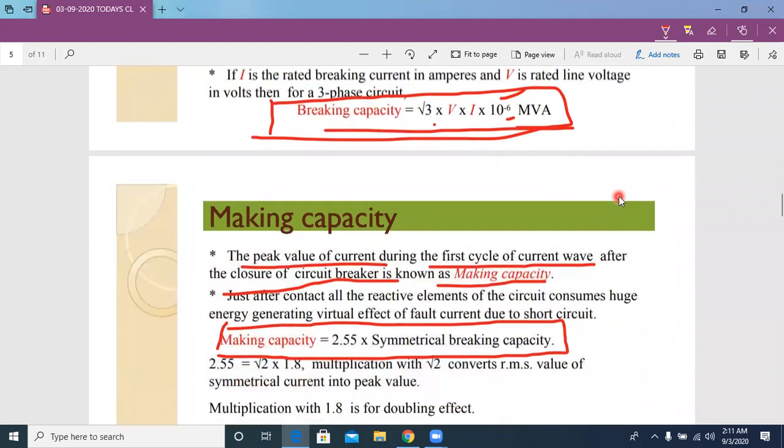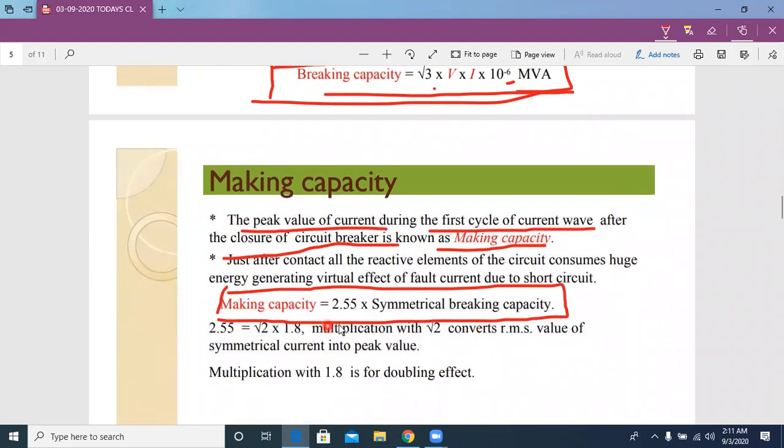Now, making capacity value is equal to 2.55 times x by root 2. In place of symmetrical breaking capacity, we can write x divided by root 2, because when the circuit breaker is open, that AC current peak value is equal to x. That's why we place x divided by root 2. Okay.